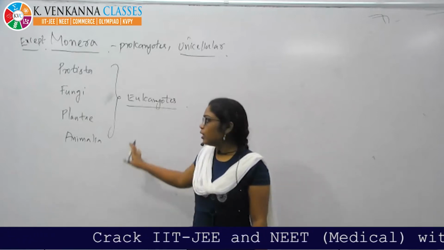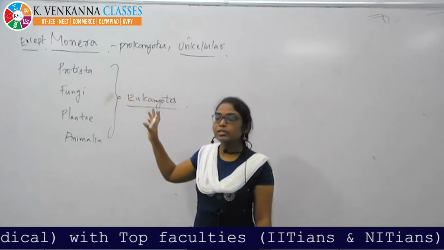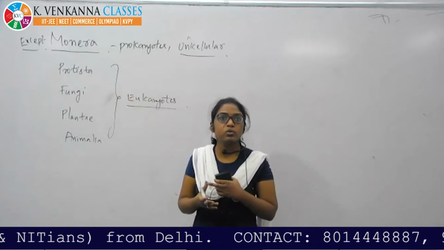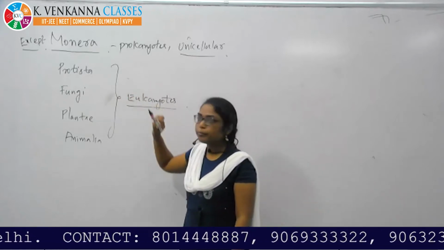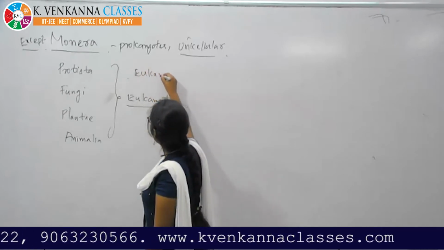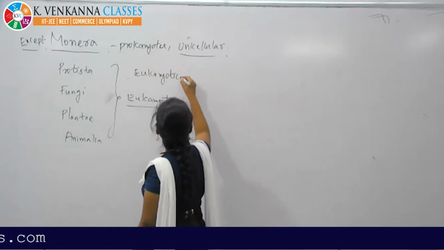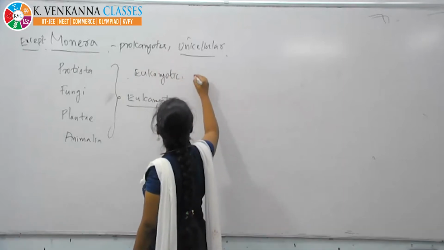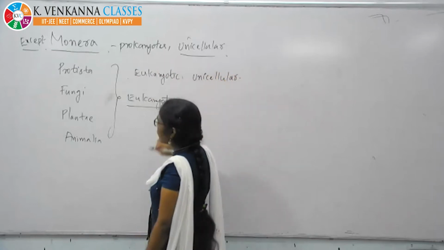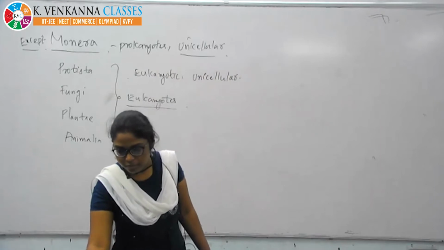Protista is which type? Is it a prokaryote or a eukaryote? It's a eukaryote. But the difference here is that it's eukaryotic and unicellular.